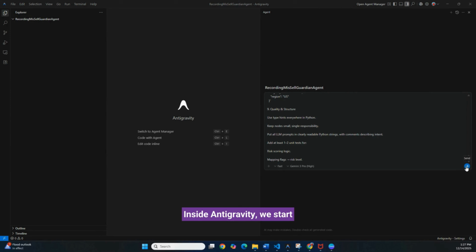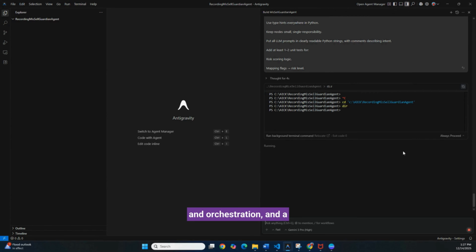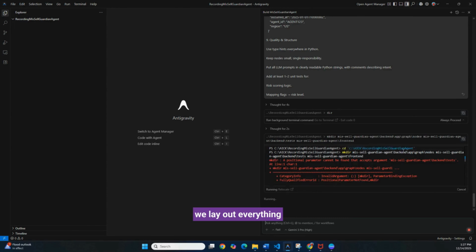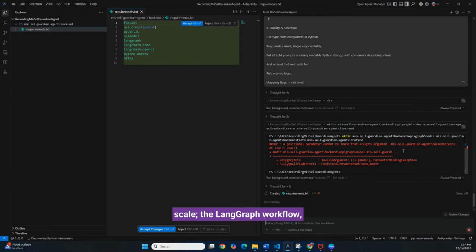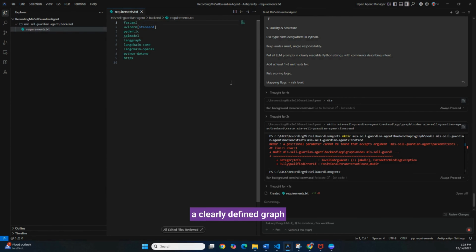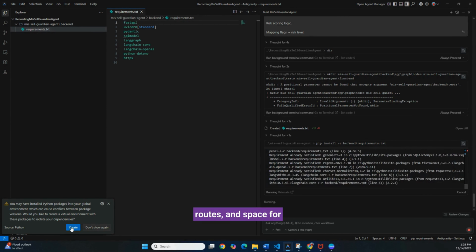Inside Anti-Gravity, we start by scaffolding the foundation, a clean intentional monorepo. We separate concerns right from the beginning: a backend for intelligence and orchestration, and a front end for business users. On the backend side, we lay out everything an agentic system needs to stay maintainable at scale: the LangGraph workflow, a clearly defined graph state, individual nodes, prompt templates, rule catalogs, API routes, and space for tests.